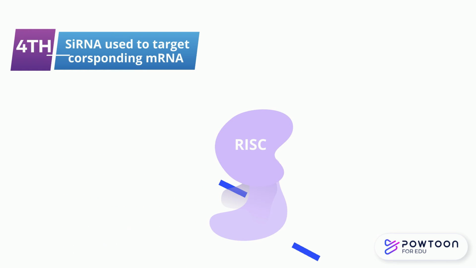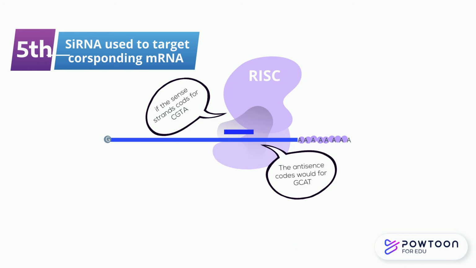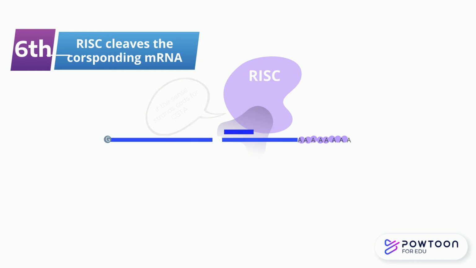Fourth, the unwound siRNA is used to target the corresponding mRNA using the antisense strand. Fifth, the siRNA binds to the corresponding mRNA in the genome. Sixth, an enzyme from the RISC complex cleaves the bound mRNA, disabling it from being translated in that tissue.